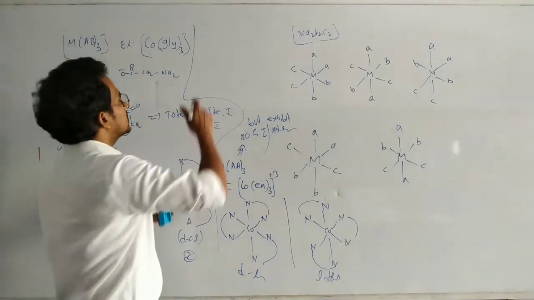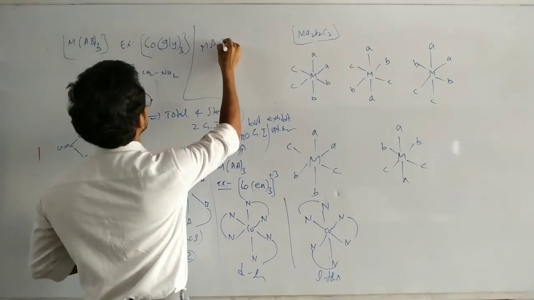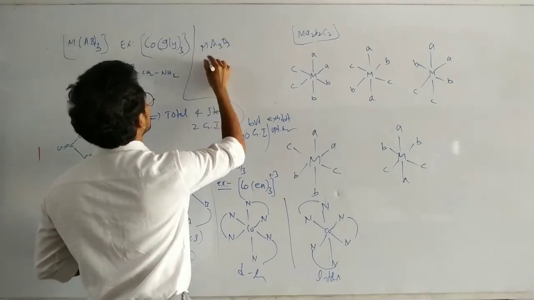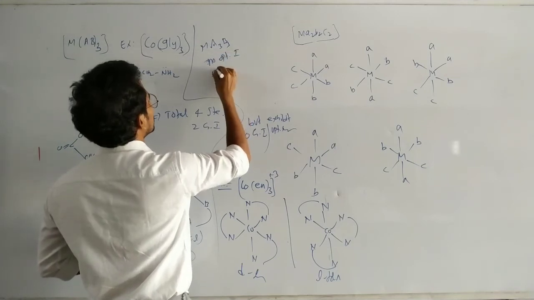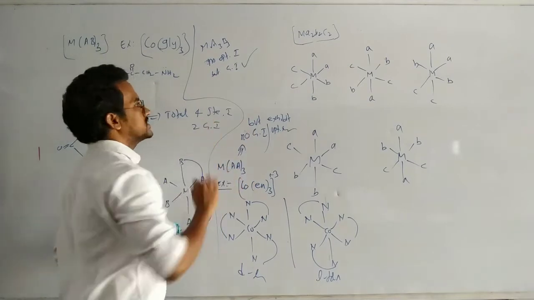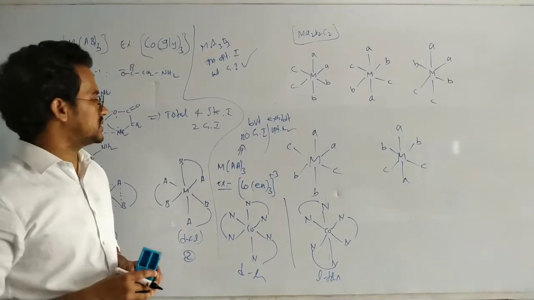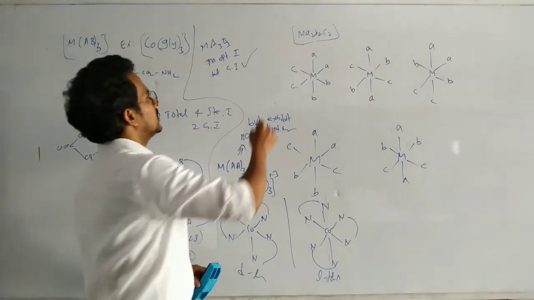And MA3B3: no optical isomerism, but it exhibits geometric isomerism. Very important point.